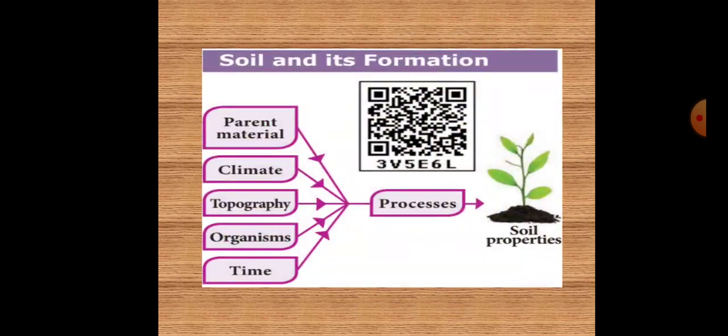We will see about soil now. Soil and its formation. Soil is a mixture of organic matter, minerals, gases, liquids, and organisms that together support life. It forms on the surface of the earth and is known as the skin of the earth.